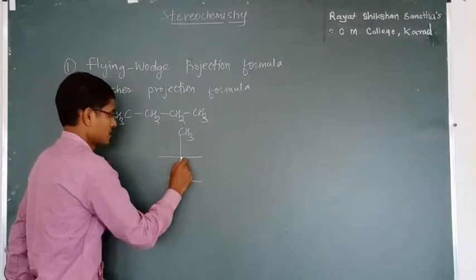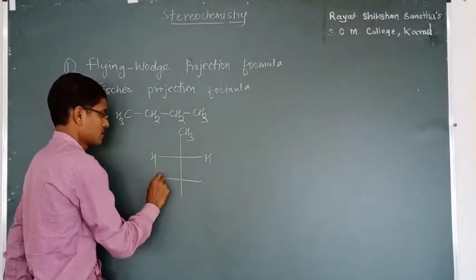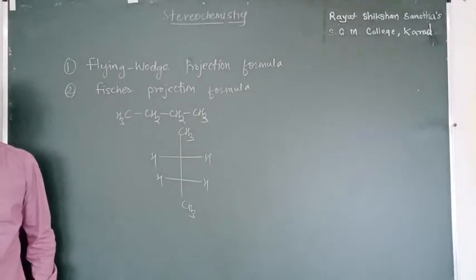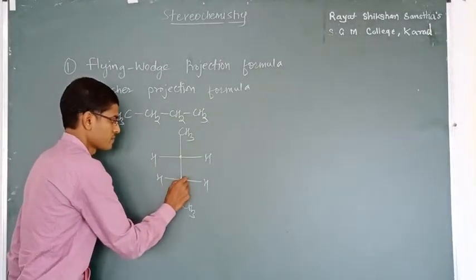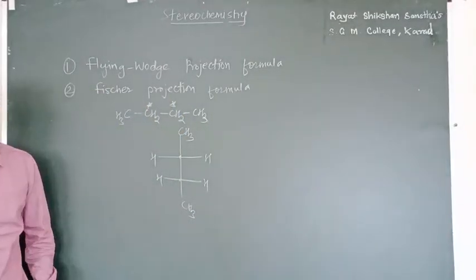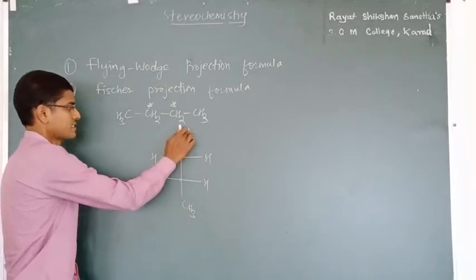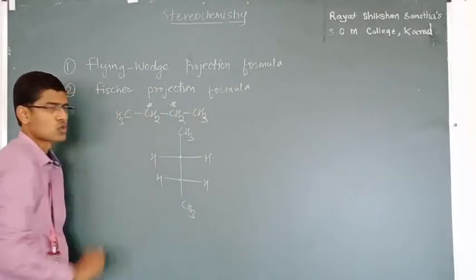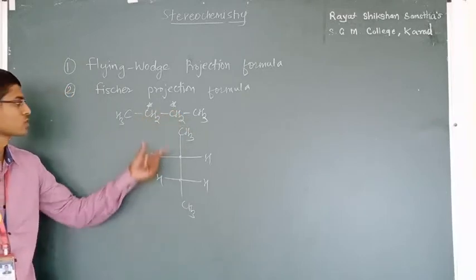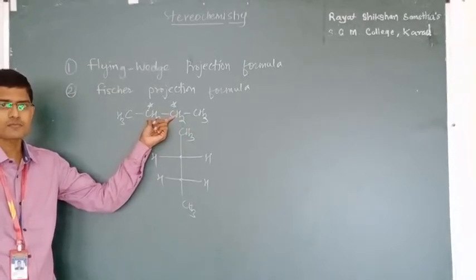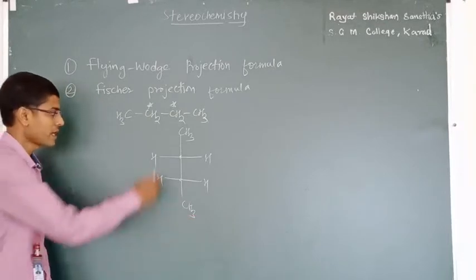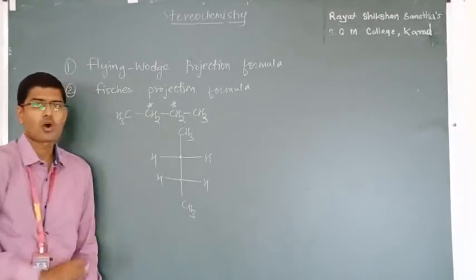CH3, H, CH3. These 2 centers indicate these 2 carbons. On the vertical line, the CH3 groups; on the horizontal line, the 2 hydrogens attached to the 2 carbons. And this is called Fischer projection formula, which is shown by vertical lines and horizontal lines.